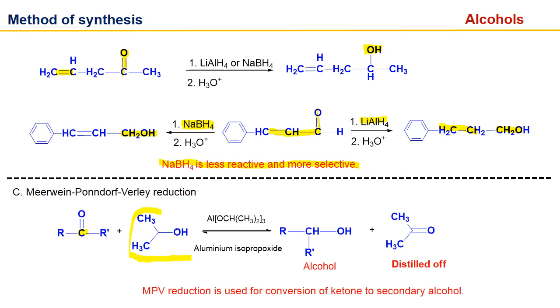And you know this reaction is in equilibrium, so to drive the reaction in the forward direction we have to remove this acetone, and acetone can be removed with the help of distillation. If we do distillation simultaneously with the reaction, we can drive the reaction forward. So MPV reduction is used for conversion of ketones into secondary alcohols.